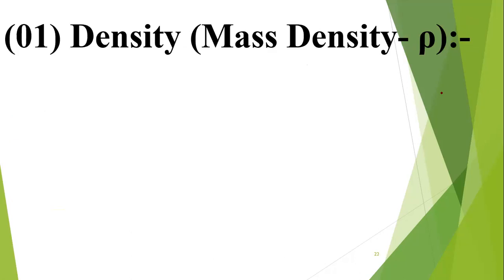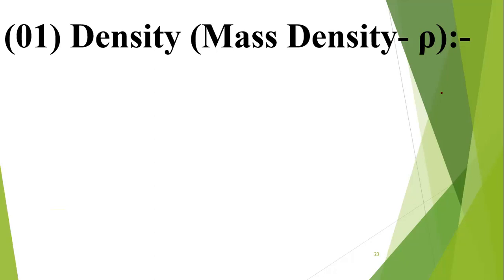What is density? What is the definition of density? The density of a system is mass per unit volume. Normally, we can find the density of an object by using m divided by v. That means rho is equal to m divided by v.